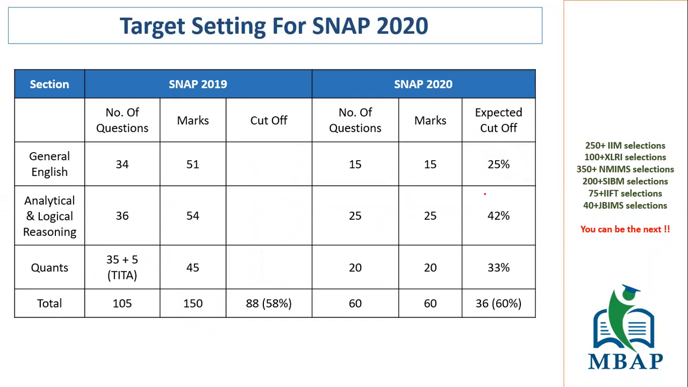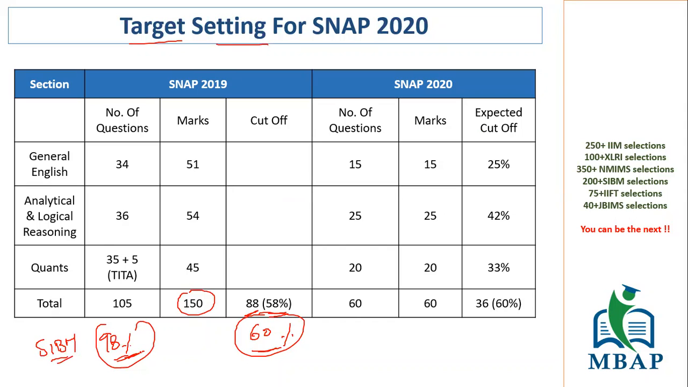Now if you see the next slide, I am talking about target setting. Now I'm setting the target. If you look at the cutoffs, last year it was close to around 88 marks out of 150, which roughly comes down to somewhere around 58%. So what you've seen is if you score around 60% of the total score, definitely your percentile goes above 98, and you have a very good chance to convert SIBM Pune.